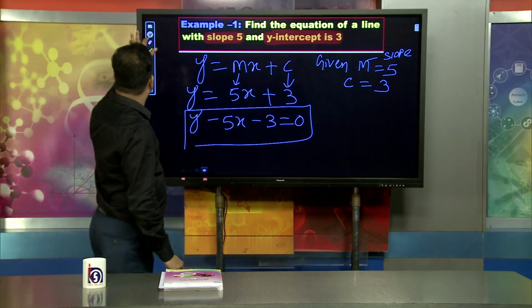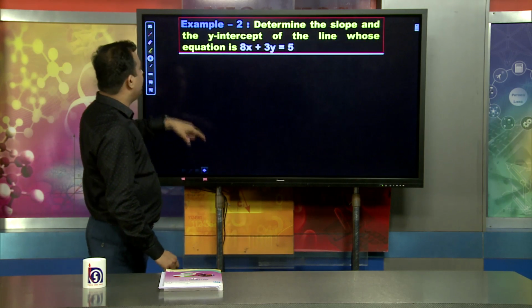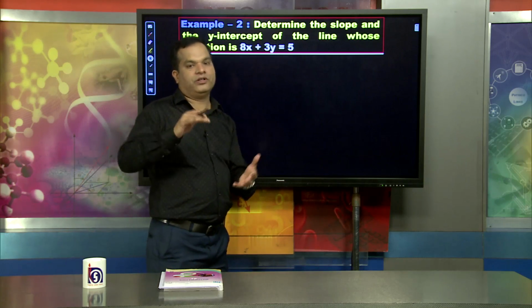Now we will move to another example that is also very important, and this is also related to the slope intercept form.